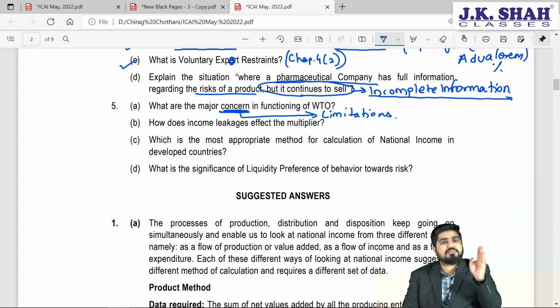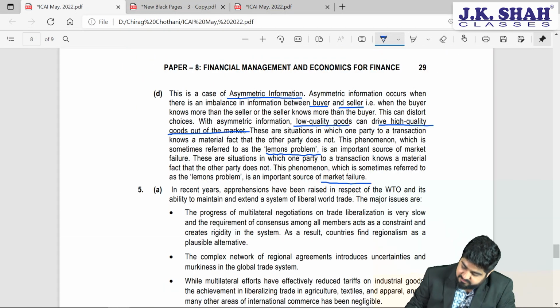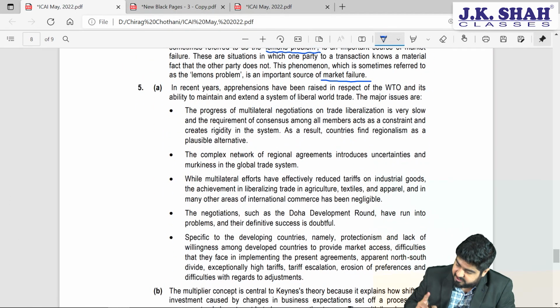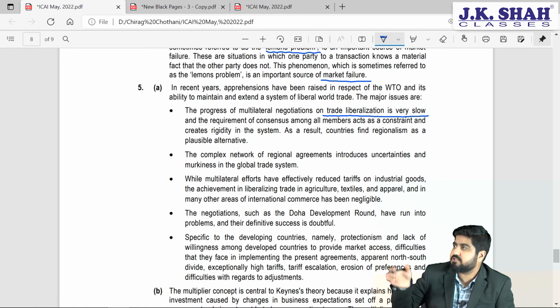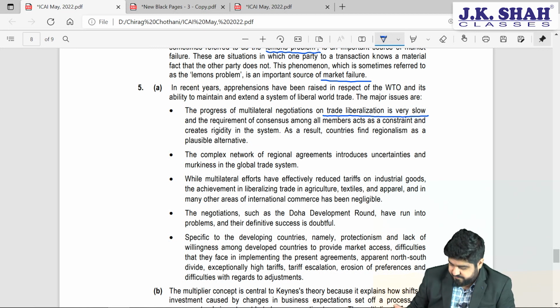WTO, what are the achievements and concerns? So what are the concerns that we have? What are the limitations? Let's have a look at it. Number 1, trade liberalization is very slow. WTO started in 1995, we are in 2022, you are still saying you are working. If you would have worked really hard, the trade must have liberalized by now.